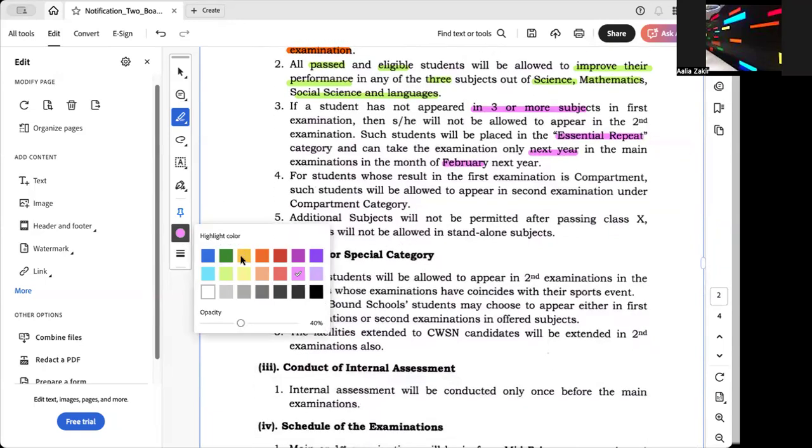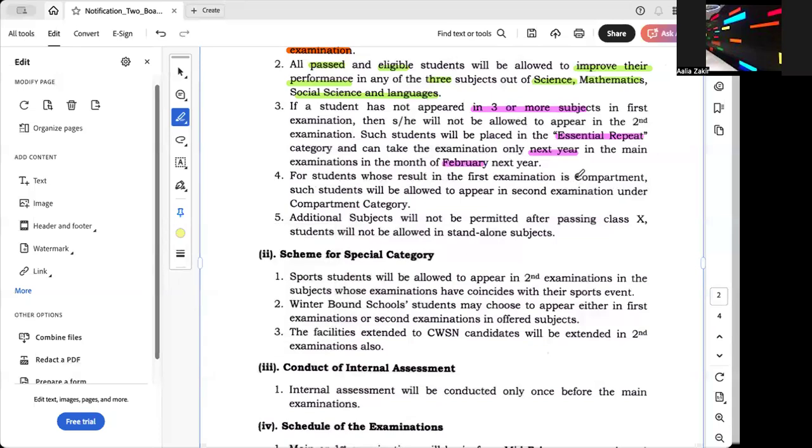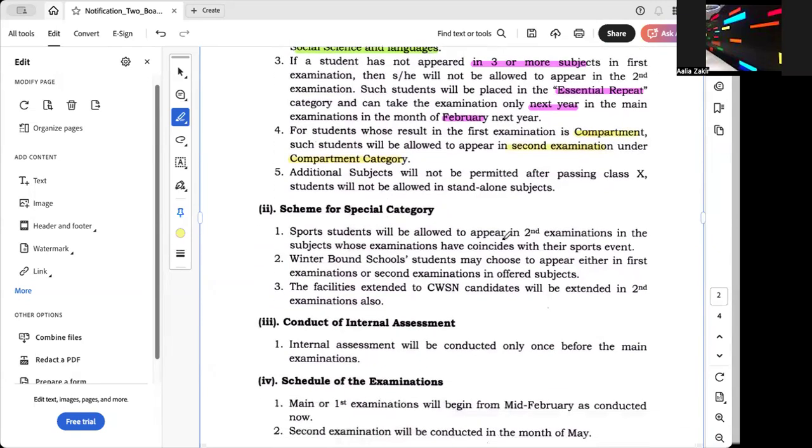Okay. So now in case someone gets their result in the first examination in the compartment, then those students will write the exam in the compartment category. They are not going to write the exam for the improvisation category. They will be appearing in the second examination under the compartment category only. The next point is that additional subjects will not be permitted after passing class 10, and they will not be allowed in standalone subjects.